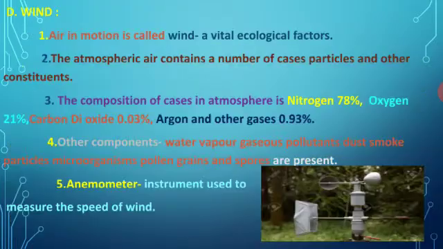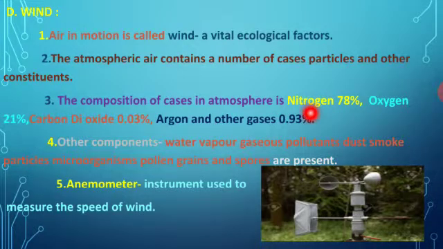And the next important factor is air or wind. The wind, meaning air in motion, is called wind. It is also a vital ecological factor. Here the atmosphere contains a number of gaseous particles as well as constituents. So here the composition of gases is called the atmosphere. Different types of gases are present in the atmosphere.